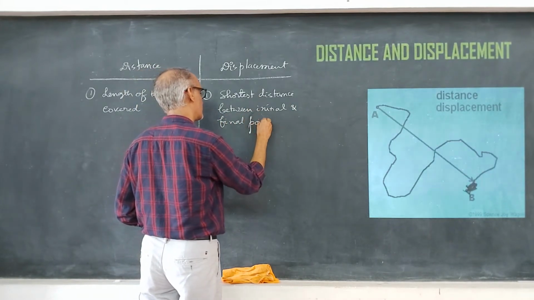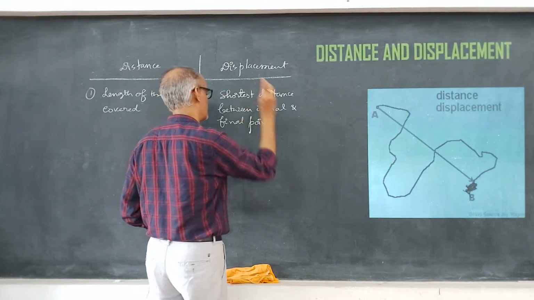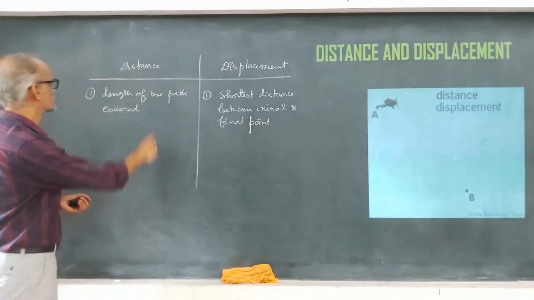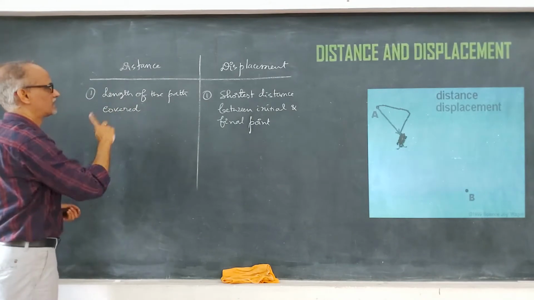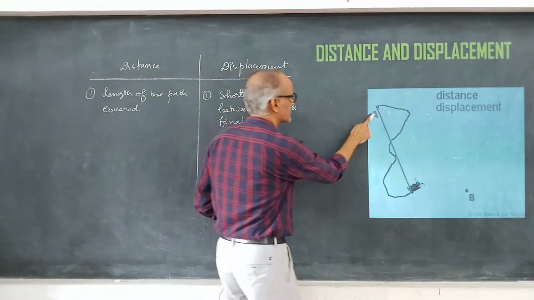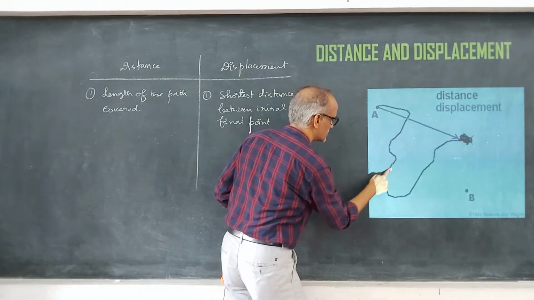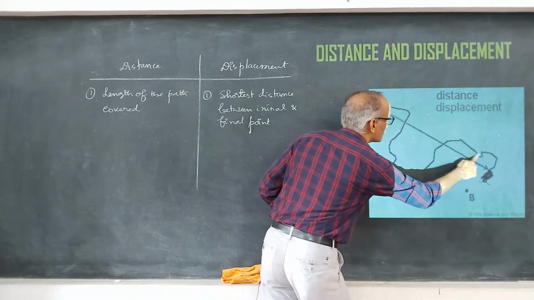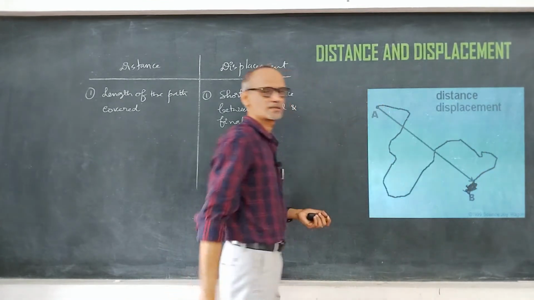Shortest distance between the initial and the final point is called the displacement. Okay. So, what is the distance? The length of the path covered is called the distance. So, this is the length of the path. See, this is the length of the path, right? So, that is the distance.